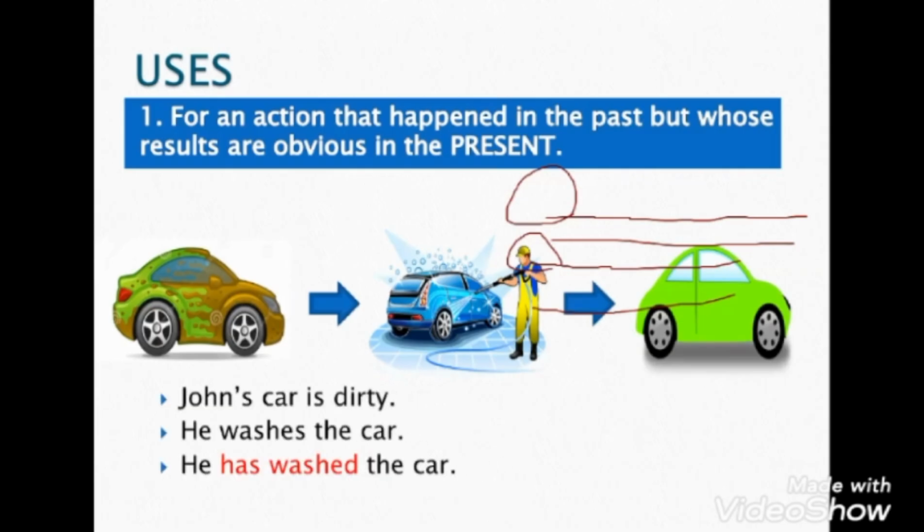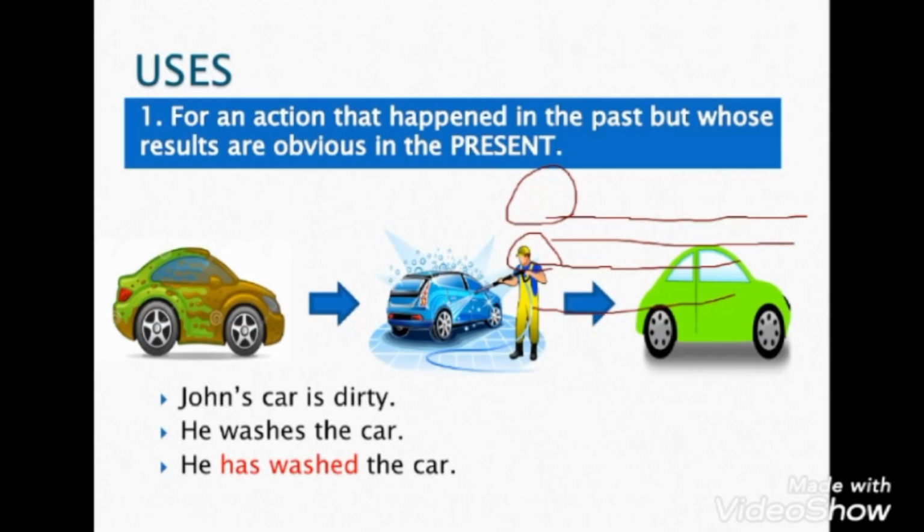Like this, John's car is dirty. He washed the car. He has washed the car. This is the past. This is the present perfect. He has washed the car. Have you got the idea? If you don't understand, just tell me that you do not understand.